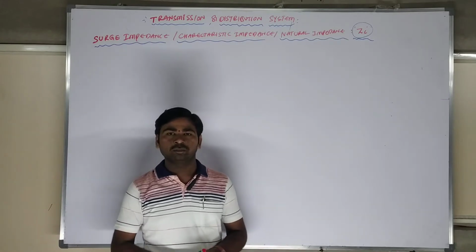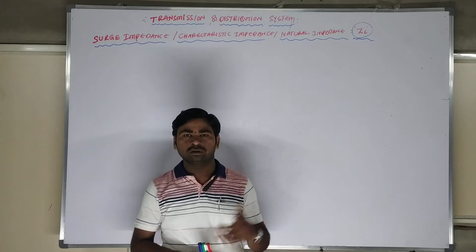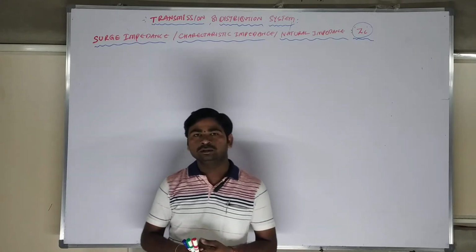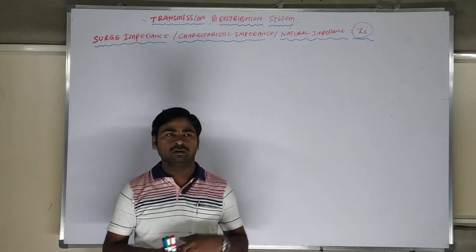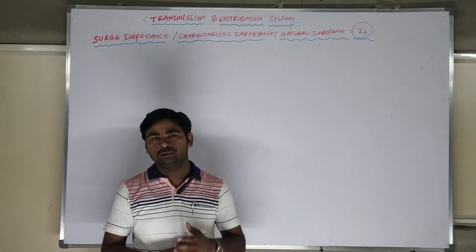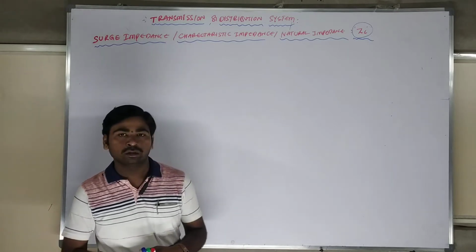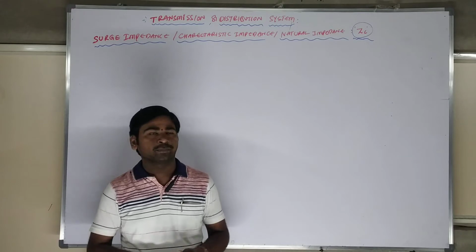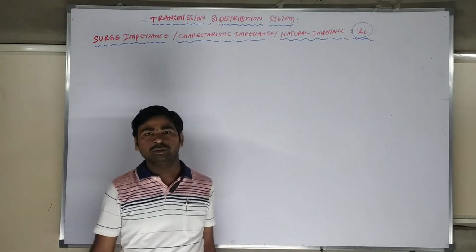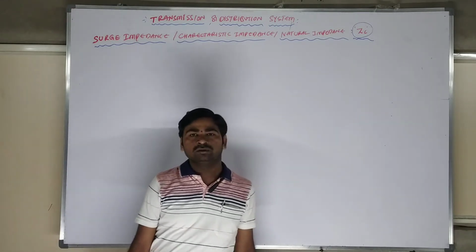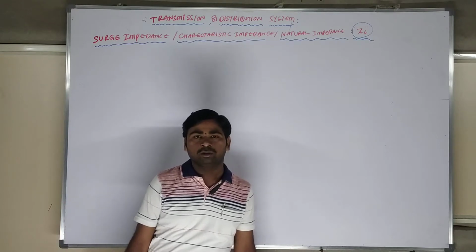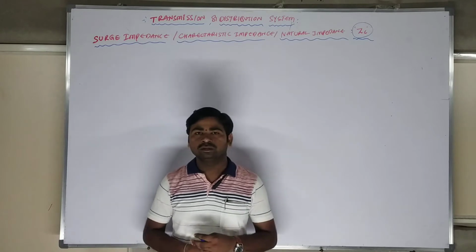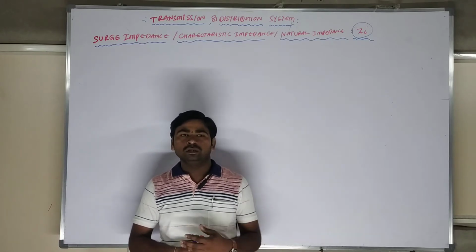Myself Praveen Kadapalla. In the last classes we discussed the transmission and distribution systems. In this, the basic important concept, a question regularly comes from that area. That area is surge impedance, also called characteristic impedance or natural impedance. It is denoted by Z suffix C.